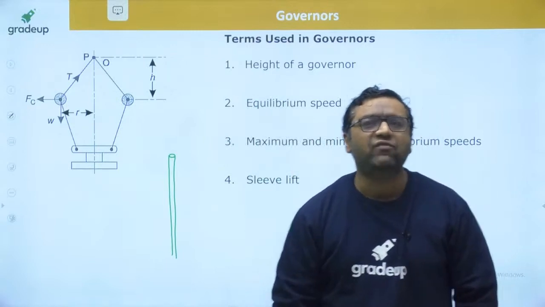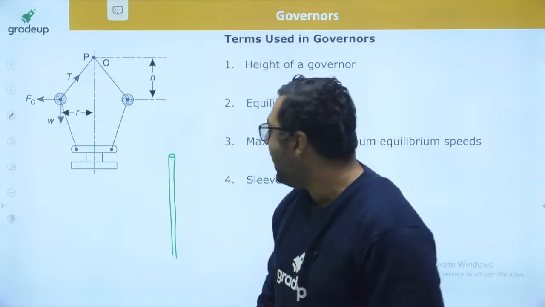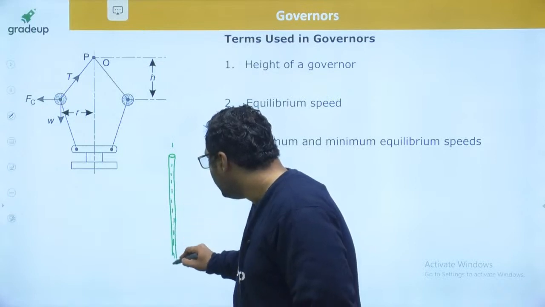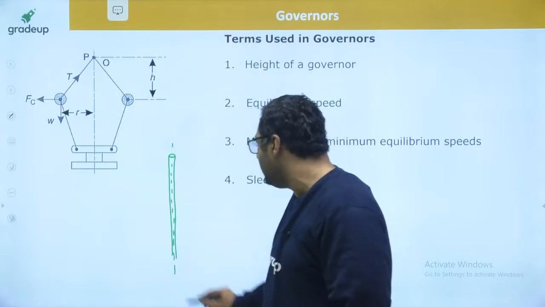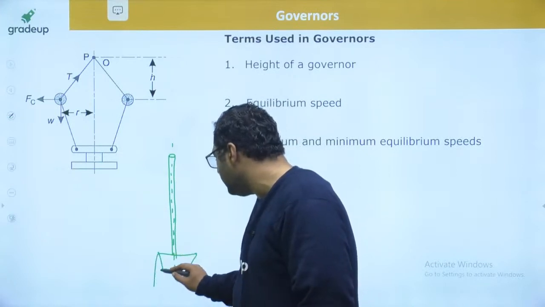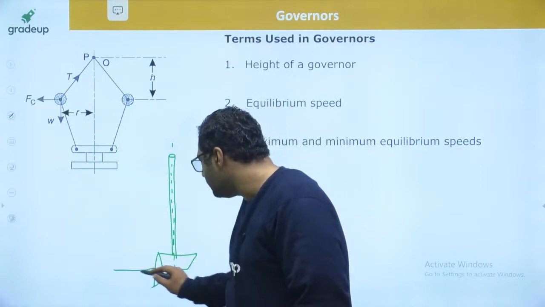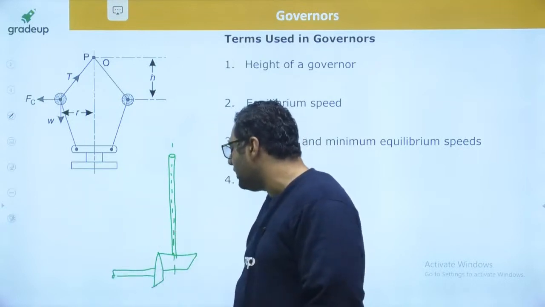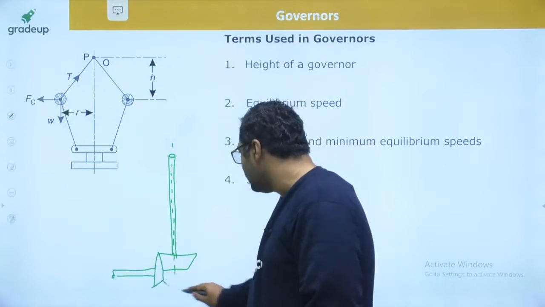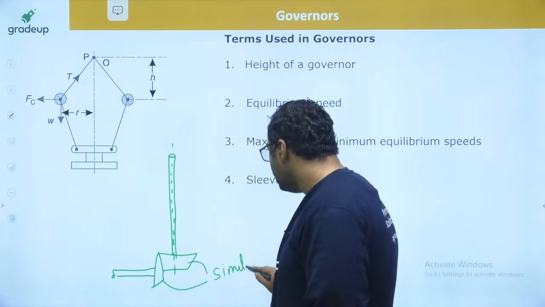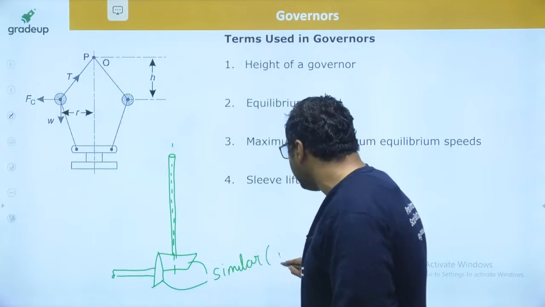So a very big shaft is there, that is known as the spindle, and the axis of the spindle is said to be the axis of the governor also. And on this spindle we are going to have a mitre gear. Mitre gears are provided because they have one wonderful property. Basically they are a type of bevel gear, and when two bevel gears are similar in size and shape, then this set is said to be a mitre gear.